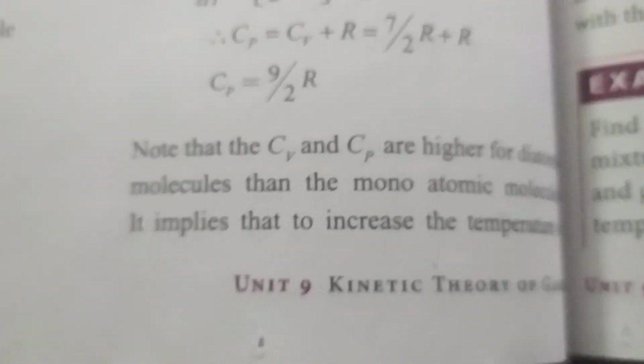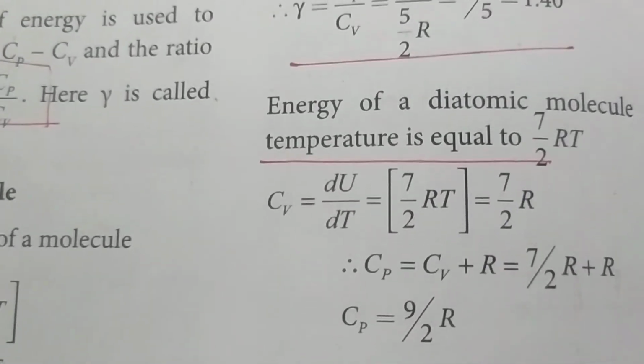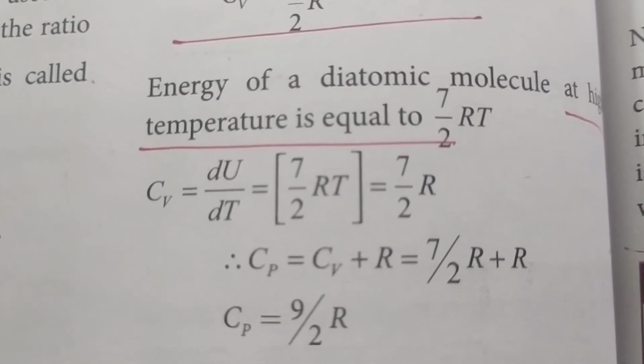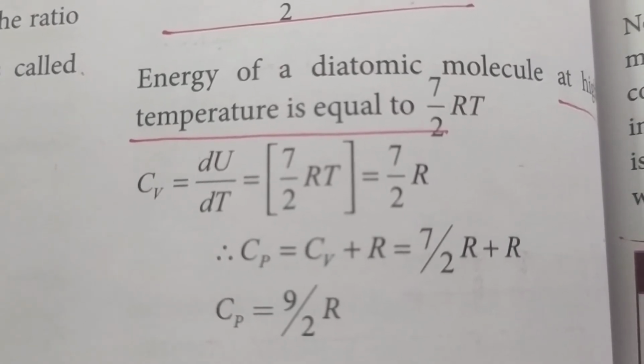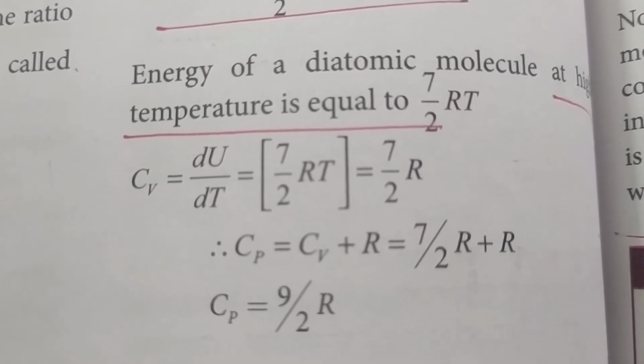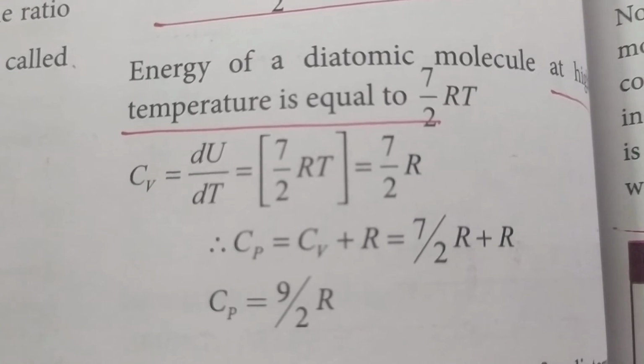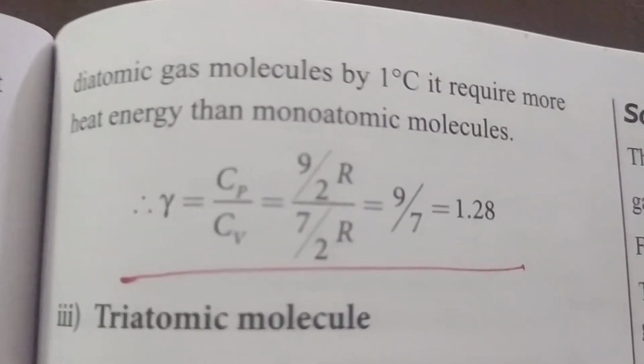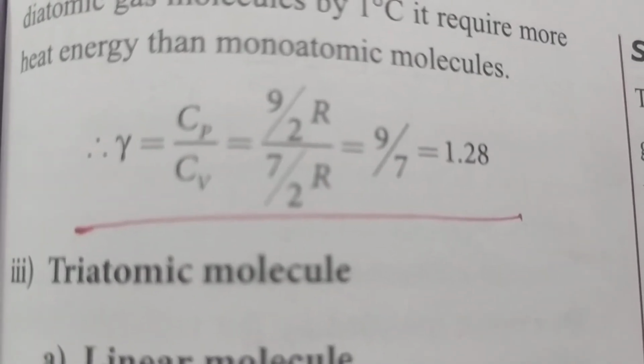Similarly, you can find out for other molecules. For a diatomic molecule at higher temperature, 7 by 2 RT, then Cv is 7 by 2 R, and Cp is equal to 7 by 2 R plus R, so Cp is equal to 9 by 2 R. So gamma is equal to 1.28.